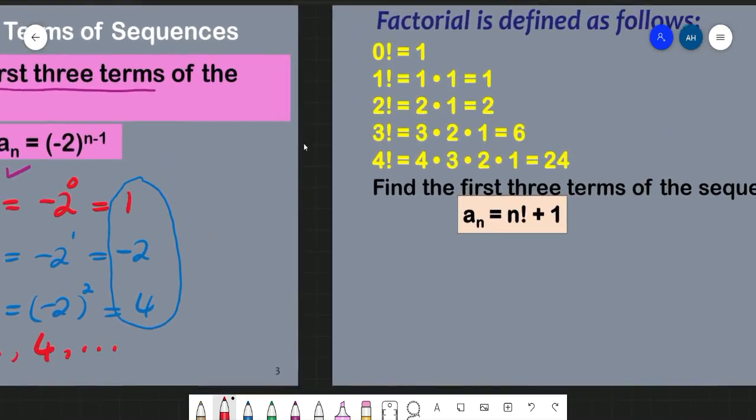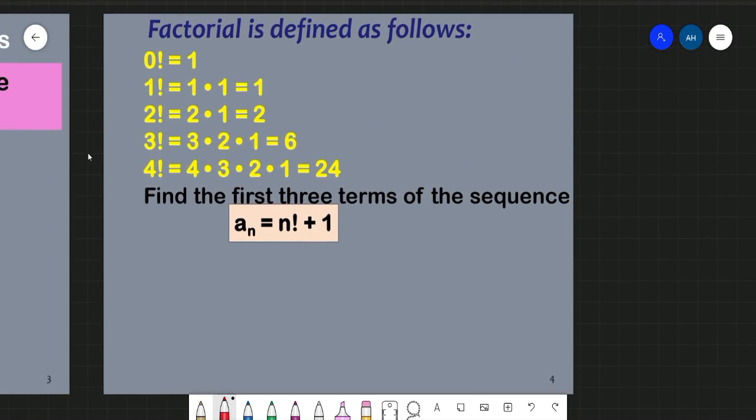Now let's proceed to the next example here. In this case, our sequence involves what we call factorial. Before we solve this problem, we want to review what we mean by factorial. 0 factorial is equal to 1. In one of my videos, I already explained why 0 factorial is equal to 1. Those who are interested can watch that video.